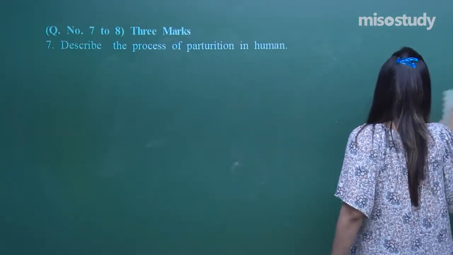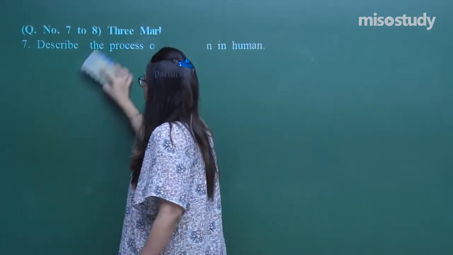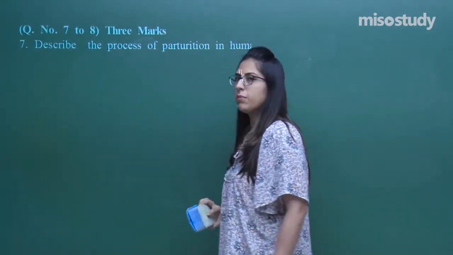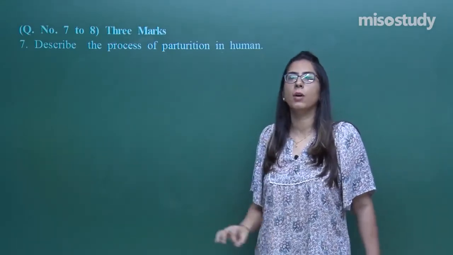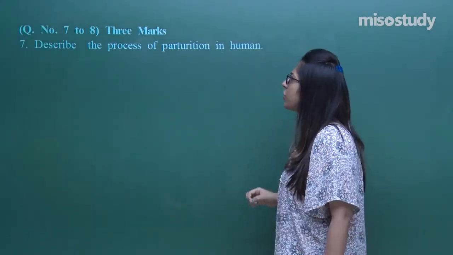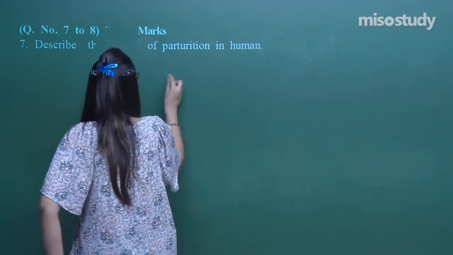Again, this question is from parturition. This is a 3 marks question. How to attempt this question? Again, point wise. Wheresoever you have a diagram, draw the diagram. In parturition, you don't have such a diagram. So, describe the process of parturition.